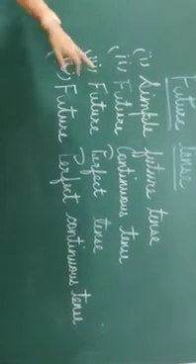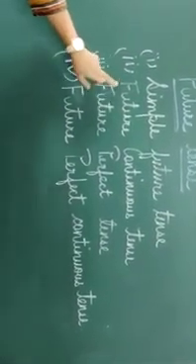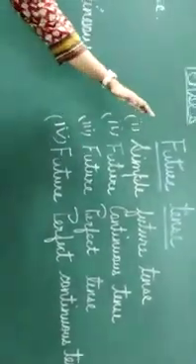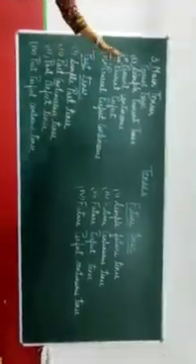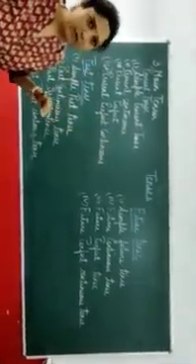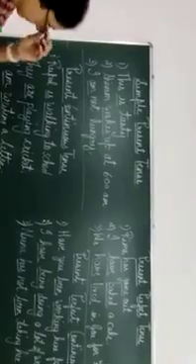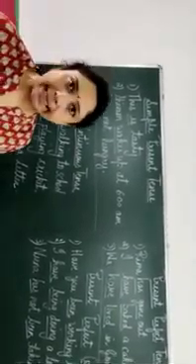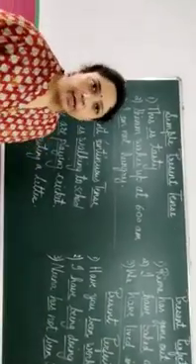Same with future: simple future, where we add will and shall; continuous, where we add ing; future perfect and future perfect continuous tense. So these are the further parts of the three main tenses. We'll be doing all of them this time, so we cover the whole lesson of tenses. Now if you open to page number 76 of your textbook, we have tenses, and the chapter is chapter 16 of our textbook. You can refer to it, but right now you can pay attention to what I am explaining.